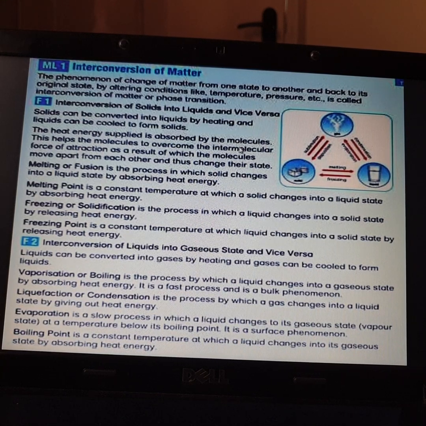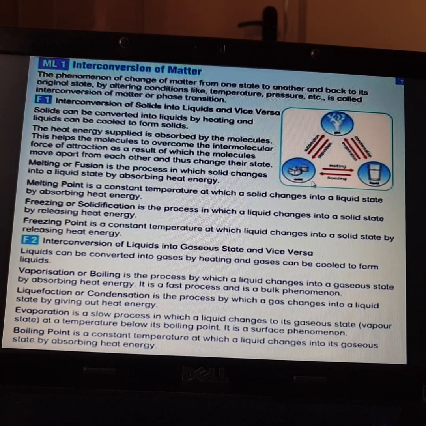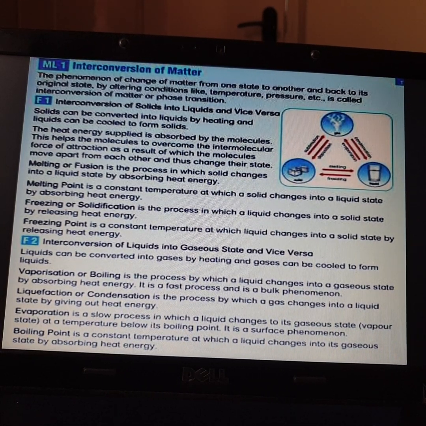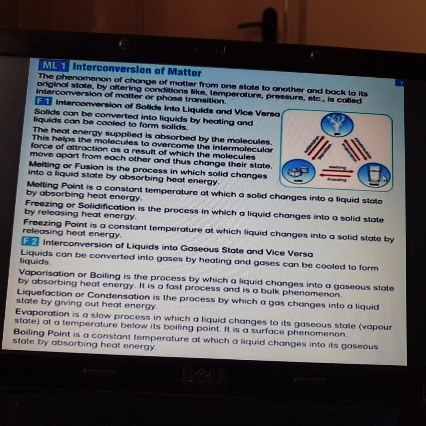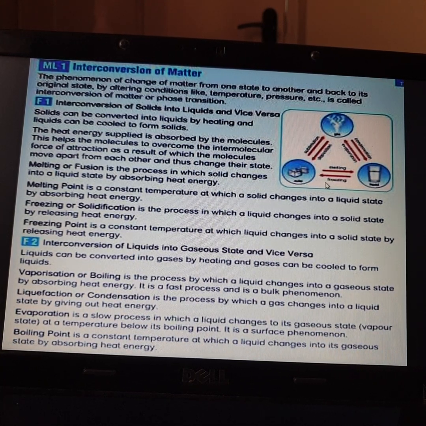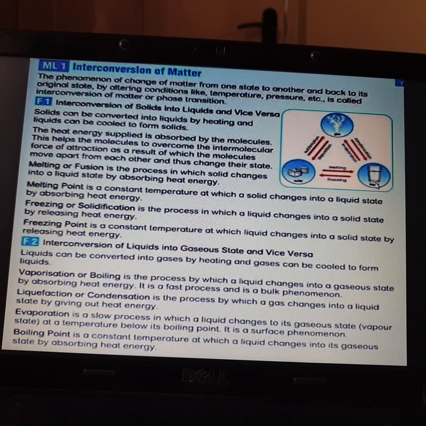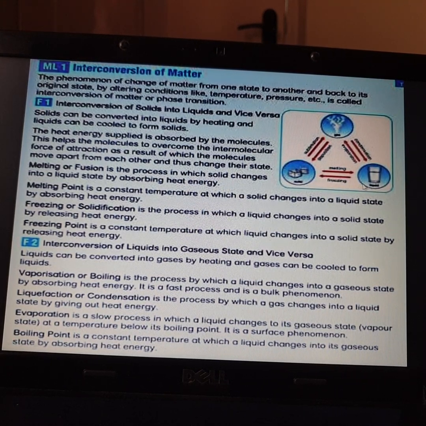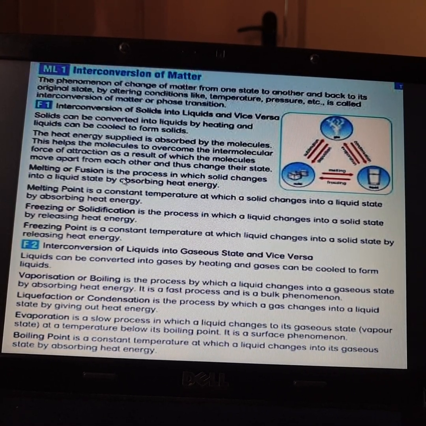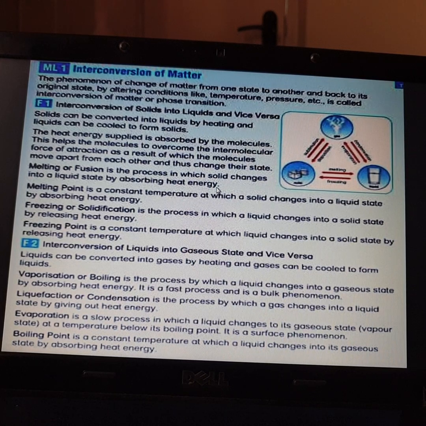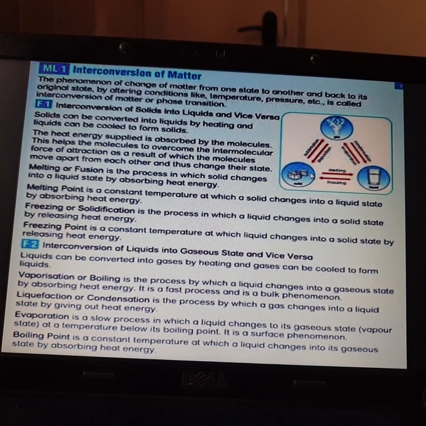Okay, so heat is required. So what made this ice cube melt? The heat, the temperature made this ice cube melt and convert into liquid. So here the molecules which were present absorbed the heat and it was converted into water. So here the melting or fusion process took place. So what is melting or fusion? Melting or fusion is a process in which a solid changes into a liquid state by absorbing heat energy. So by absorbing the heat, this ice cube started melting.